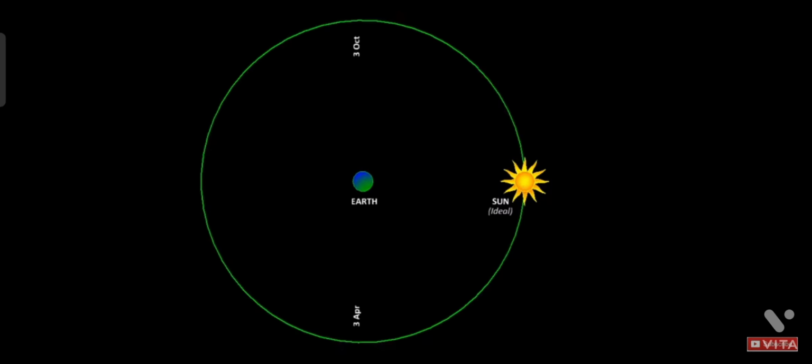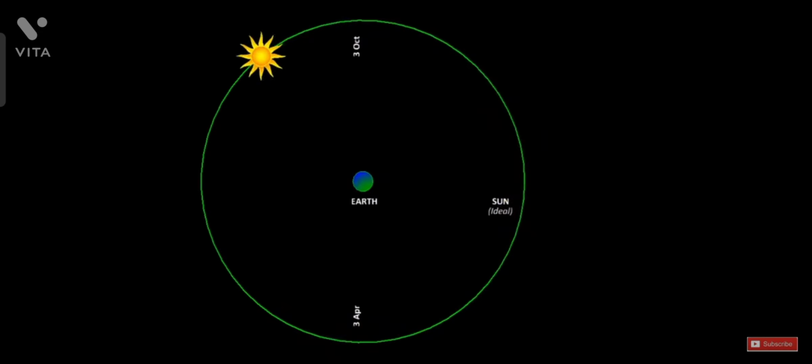Since we are standing on Earth, we'll never see the motion of Earth, and therefore we will see that the Sun is going around the Earth in an orbit like this instead of the other way around. And of course every aspect of the motion will be mirrored exactly. So this ideal Sun would be going around the Earth in 365 days.